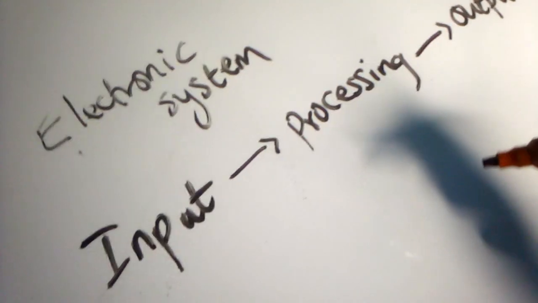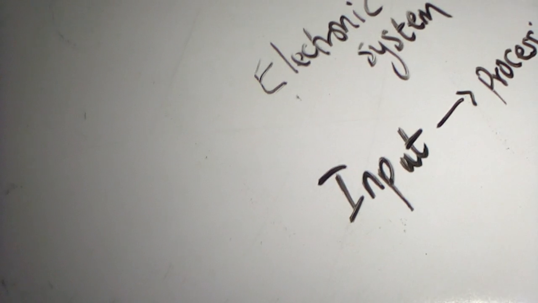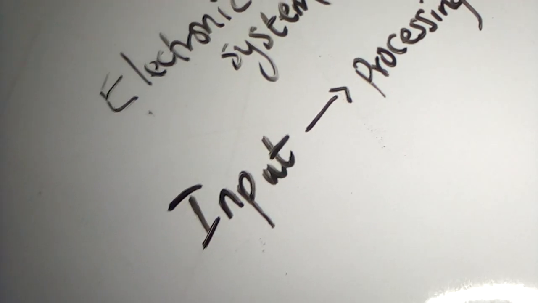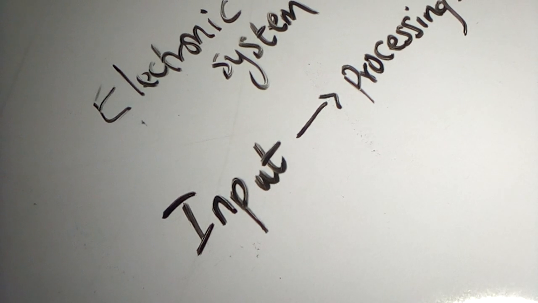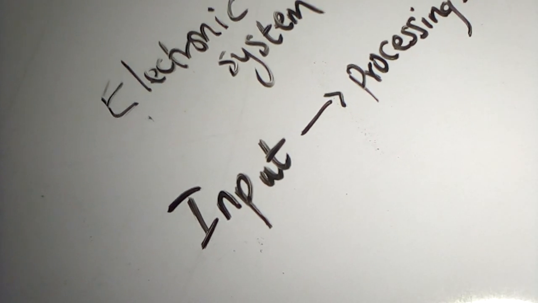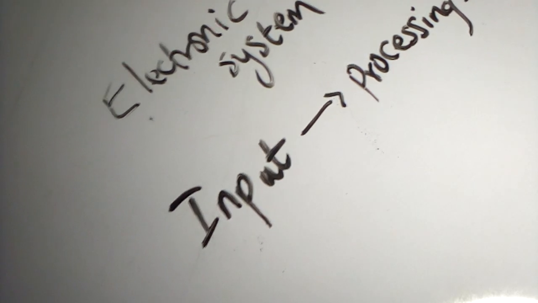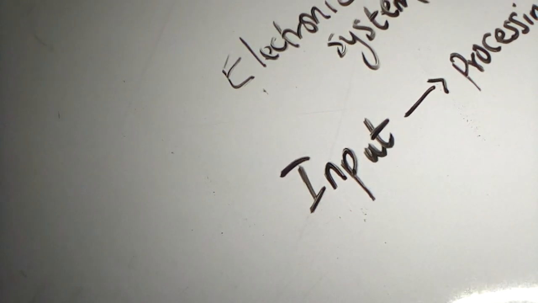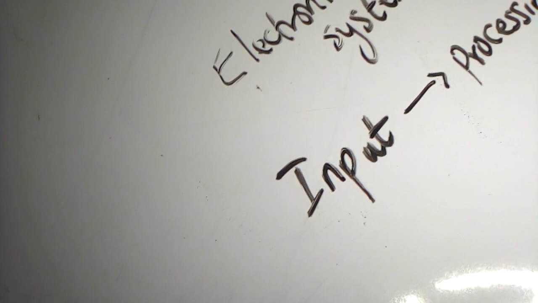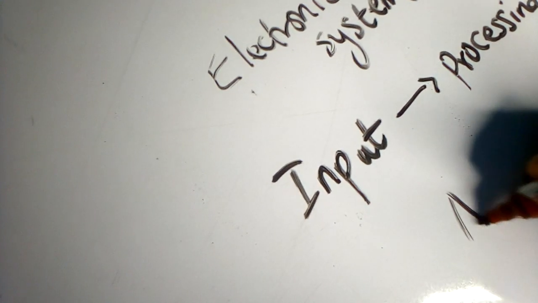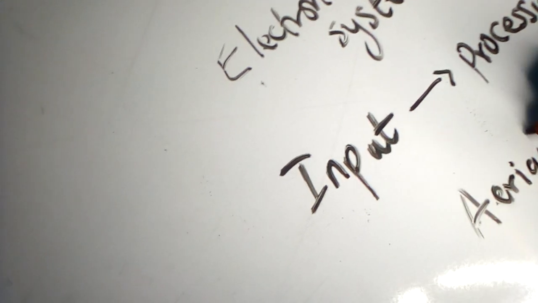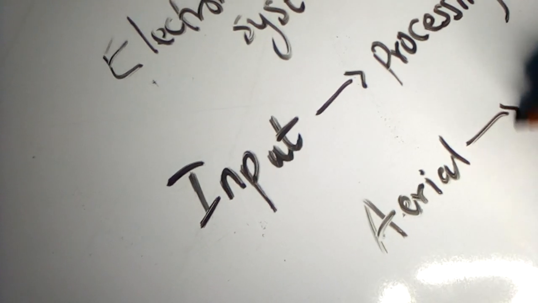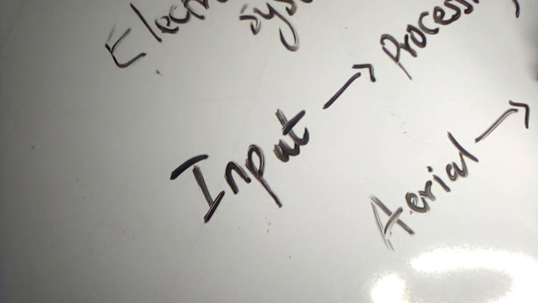So these are the three levels of an electronic system. I'll give an example of that. Take for instance your radio. Your radio has an aerial. The aerial captures information in the form of waves, and that information is sent into the processing. So the aerial sends this information to the processing. The processing system consists of the tuner.